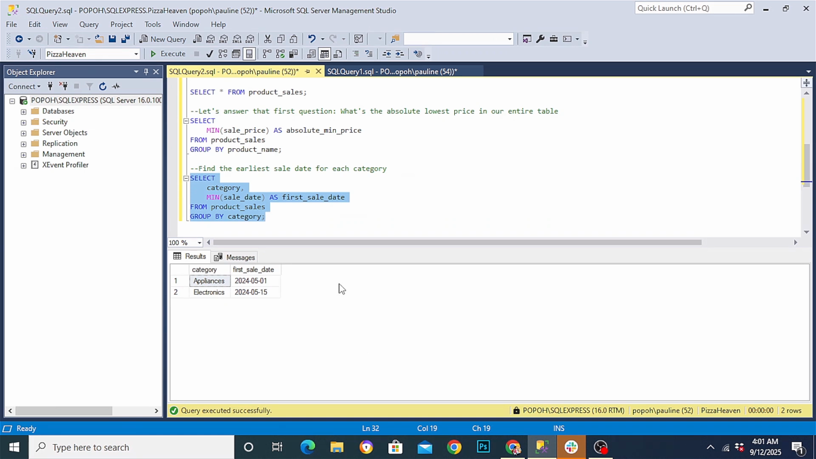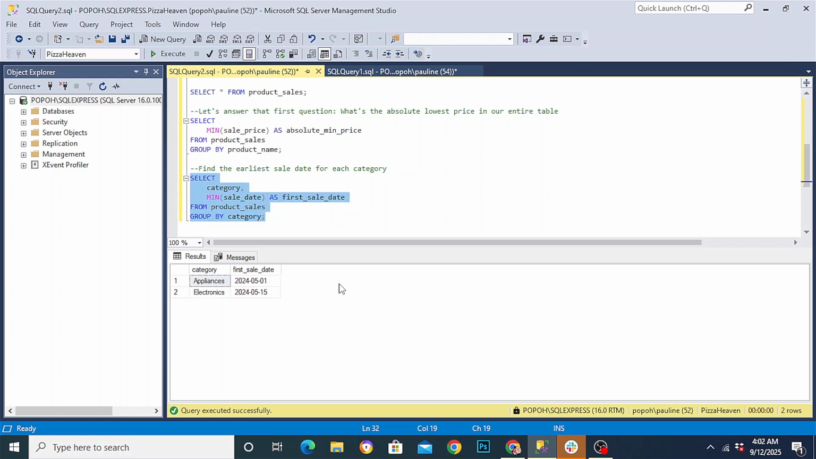So the pro tip I want us to understand is that the minimum of, for example in our case here, the sale date column, we find the earliest or the oldest date, which is incredibly useful for finding a first event. So on to our next segment, I want us to use HAVING with MIN.